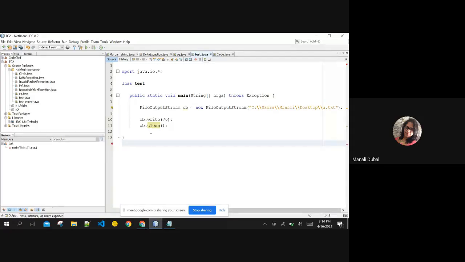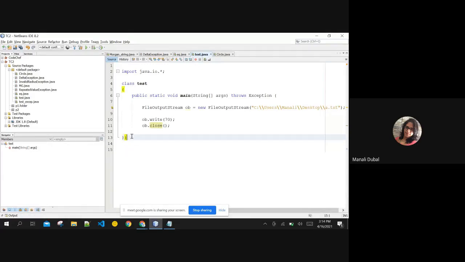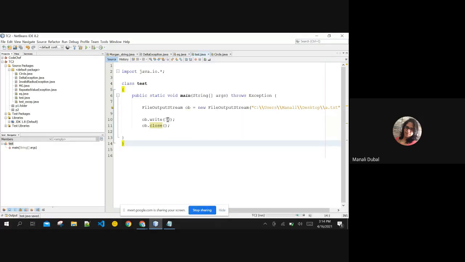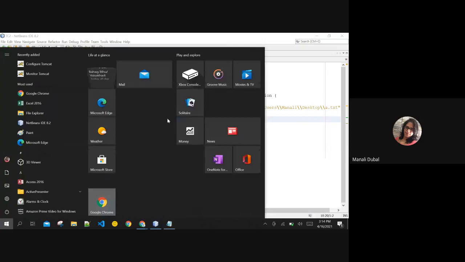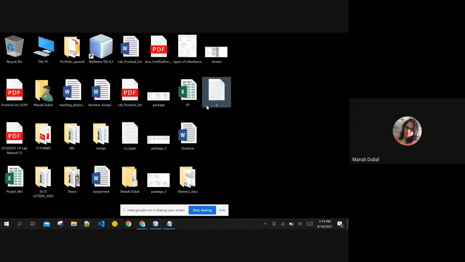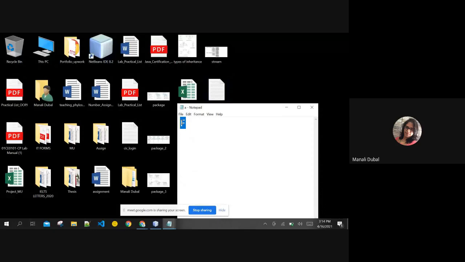Now if we go ahead and run the program, it is going to work fine. I think one bracket is missing over here. Okay, yes, I have the bracket now. Now if we run the file, as it is writing the byte 70, it is going to mention this in the form of bytes. Let us see whether the program is running properly or not. Yes, it ran properly. It is building properly. Now if we go ahead in this file and check, as it is a text file, 70 is actually the character value of F.